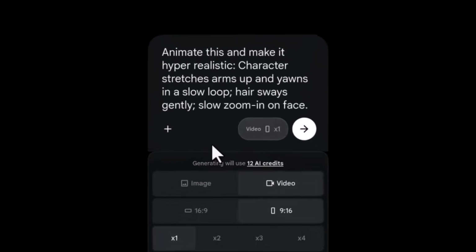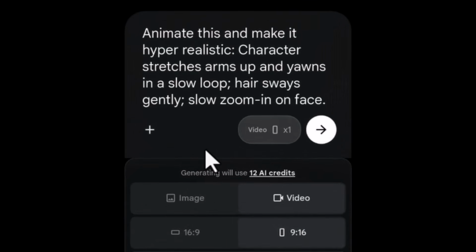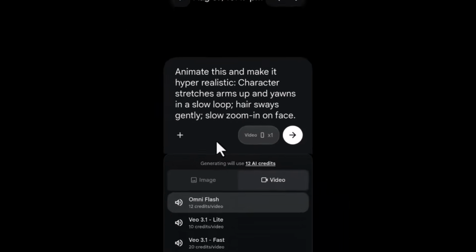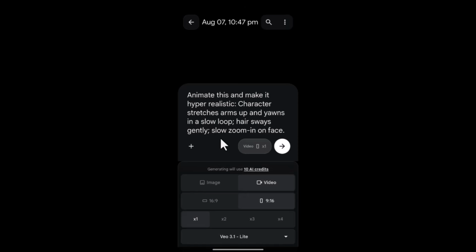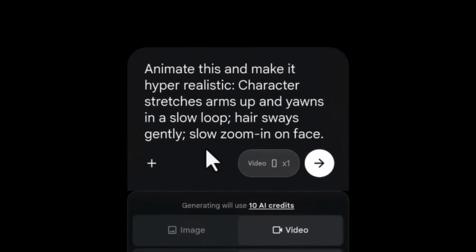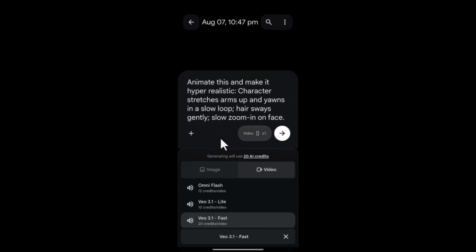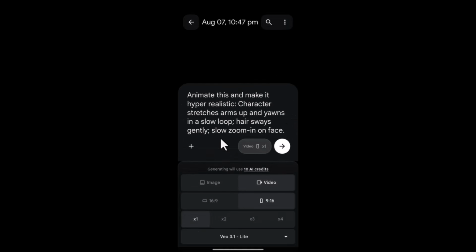Now, if you are generating using Gemini Flash, you're going to use 12 AI credits. If you switch it to Veo 3.1 Lite, you're going to use 10 credits. So we are going to go with the least, which is Veo 3.1 Lite. All right, so like I said,